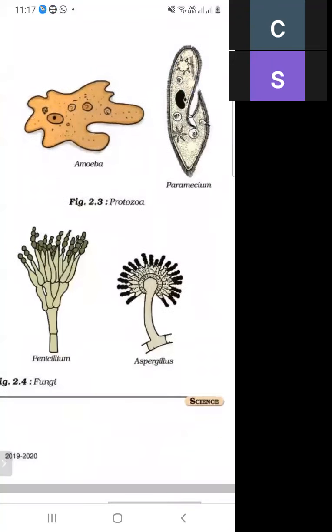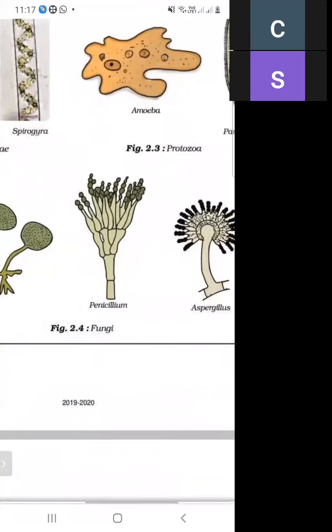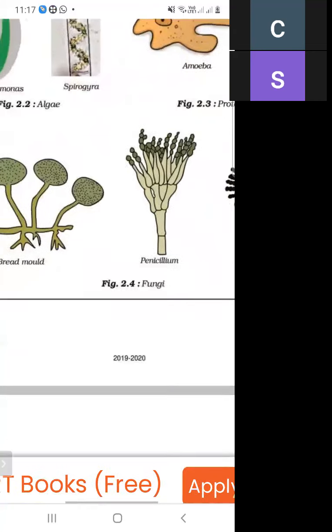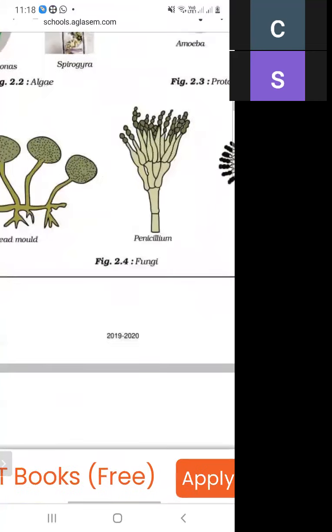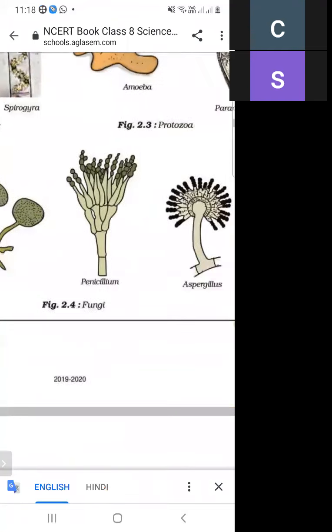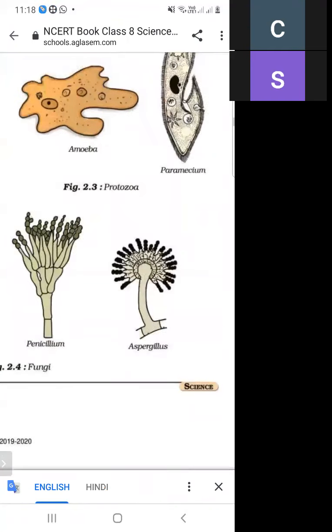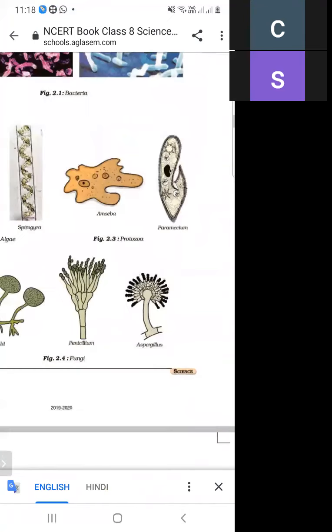And these are the structure of fungi. These are the bread mold. This is the penicillium. And this is the Aspergillus. These are the structure of fungi. So these are the structures.